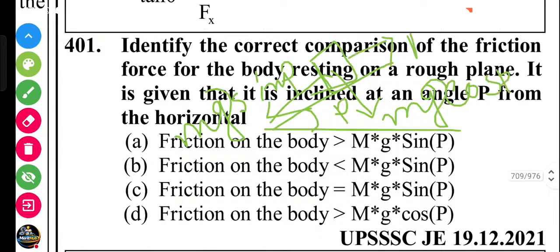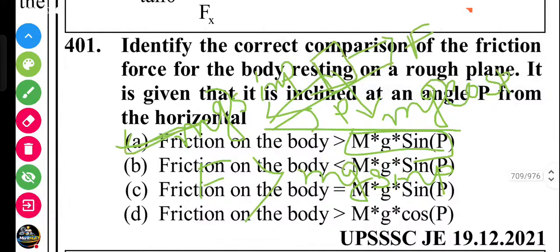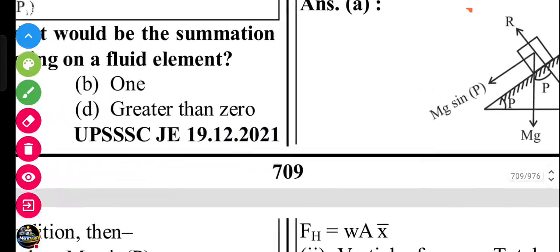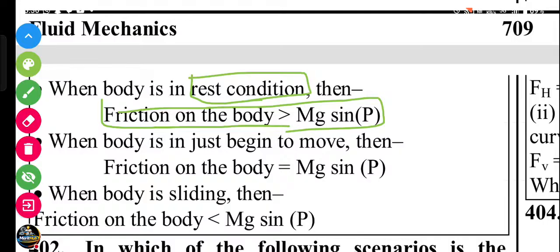This is the friction force. In the rest condition, the friction force on the body is more than the weight component mg sine p. So A is the answer. Let's check the answer. When the body is at rest, the friction on the body is greater than mg sine p.